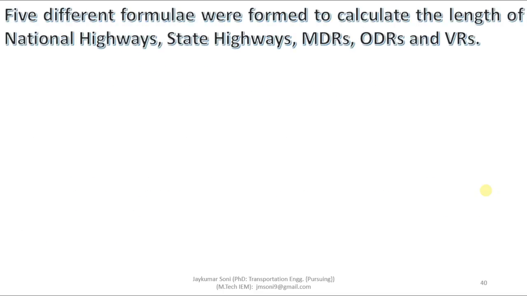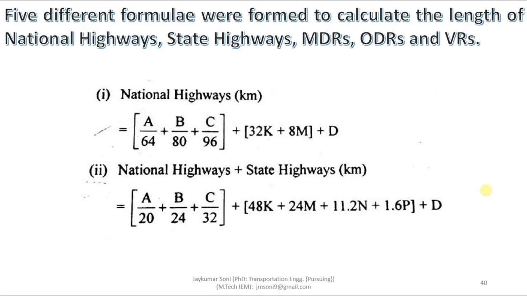Now, according to this second 20-year plan, 5 different formulas were formed to calculate the length of national highway, state highway, major district road, other district road and village roads. Which are those 5 formulas? The first formula is the national highway formula, which is mentioned in the slide. You can see the national highway formula. Second is about the national highway and state highway combined road formula.